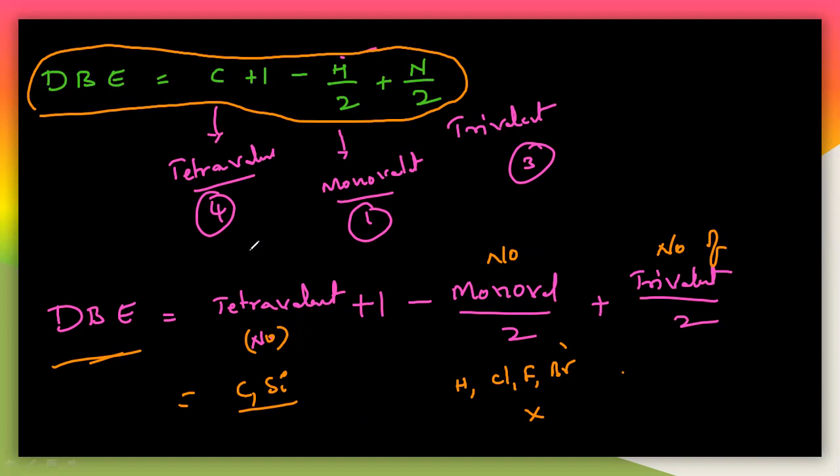So let us take one example so you can easily understand. First, let us take simple pyridine here. Once again I will write this: DBE is equal to C plus 1 minus H by 2 plus N by 2. This is our formula, you can remember this.